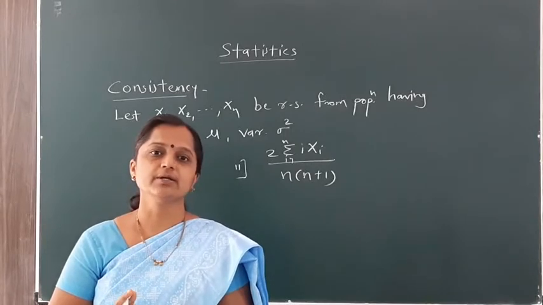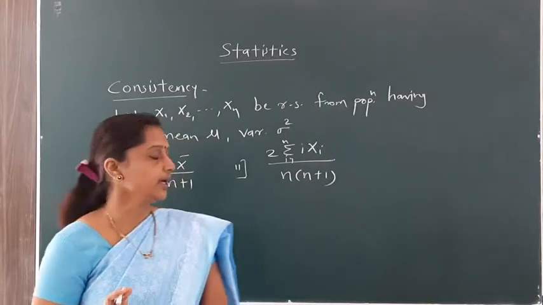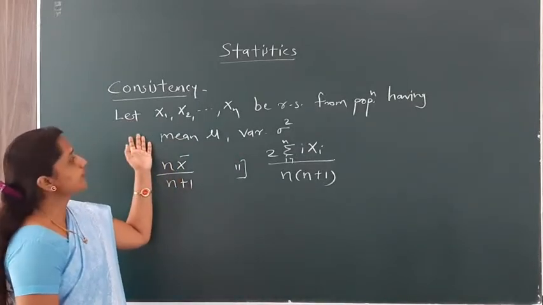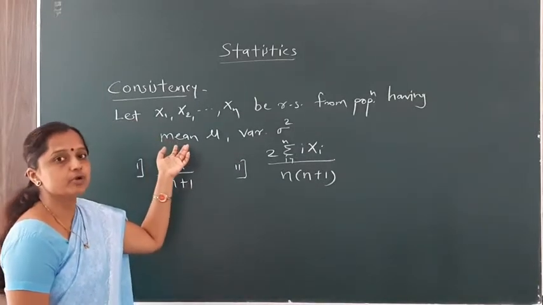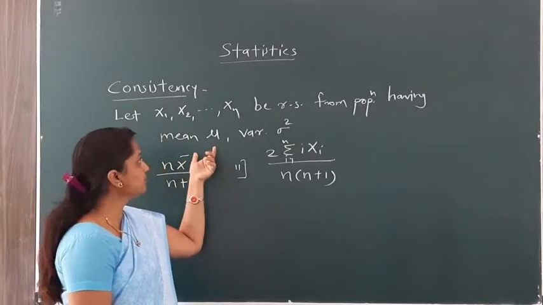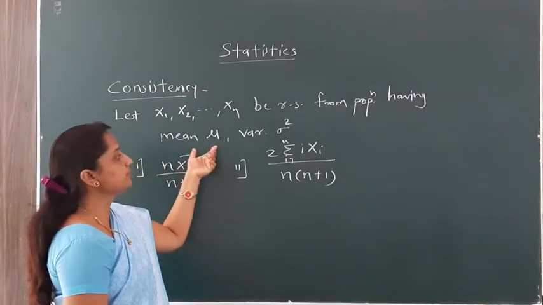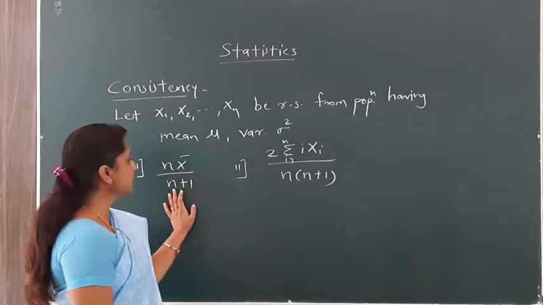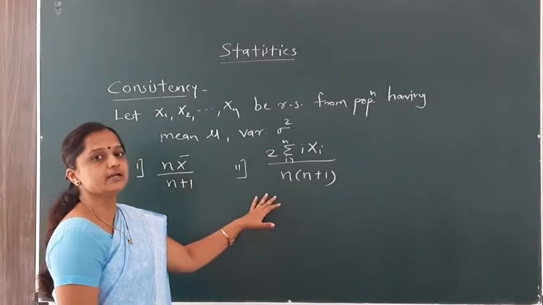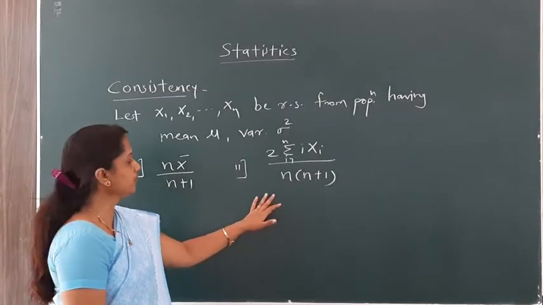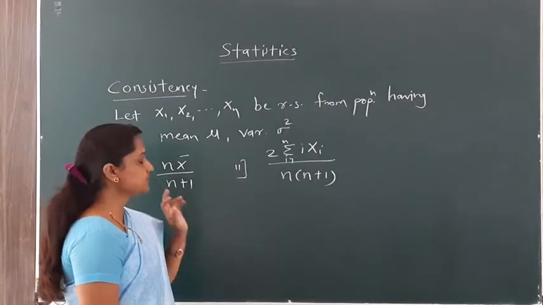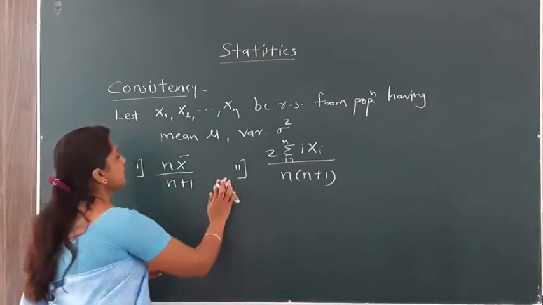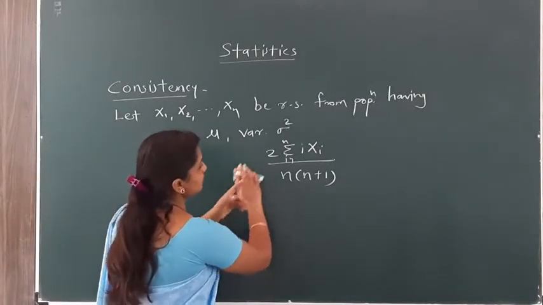Then we start with our next examples. Okay, in that, here we start with this example: let x1, x2, ..., xn be a random sample from any population having mean mu, that is, population mean mu, and population variance sigma square. Then we have to check whether these two estimators are consistent or not. Okay. In that we start with our first estimator, that is n x bar divided by n plus 1, and then we solve this example.